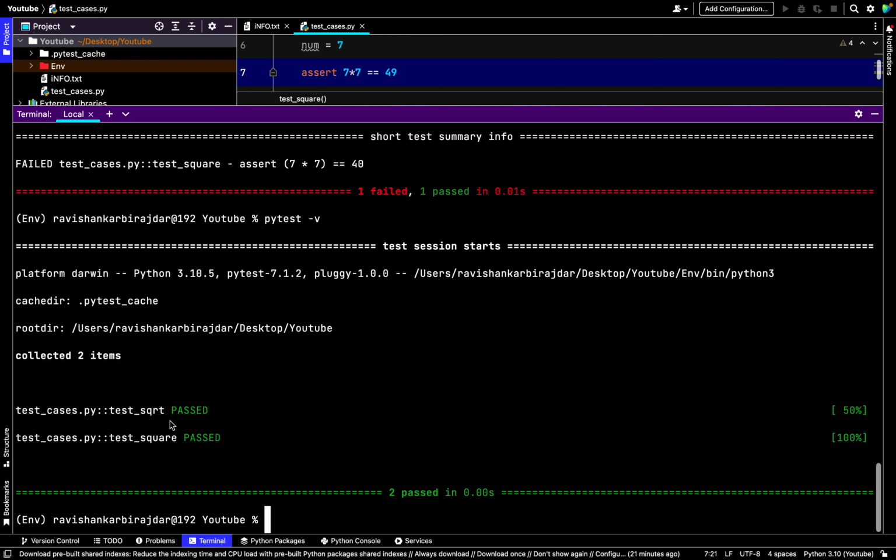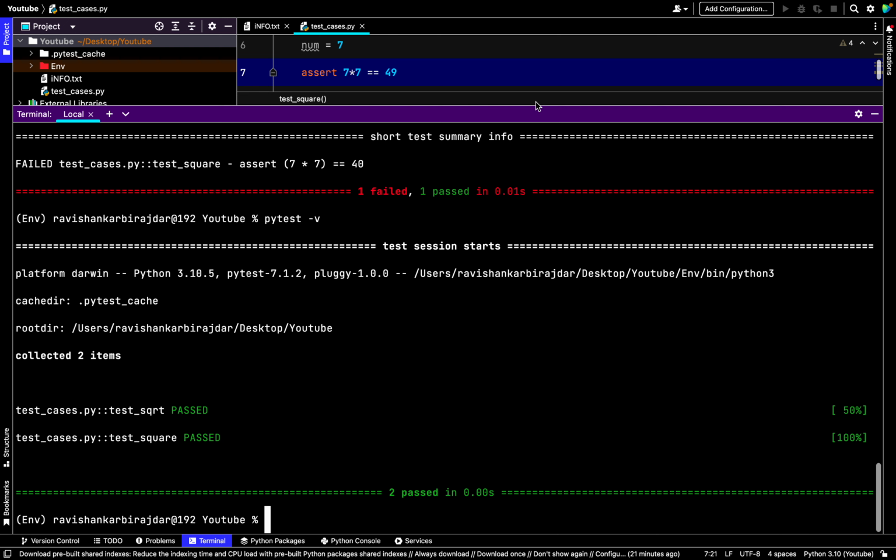So test square root passed at 50%, and the second, test square, passed at 100% now. Okay, so now two test cases have passed in 0.00 seconds, you can see the time as well. So this is the way that we can test the functionality.